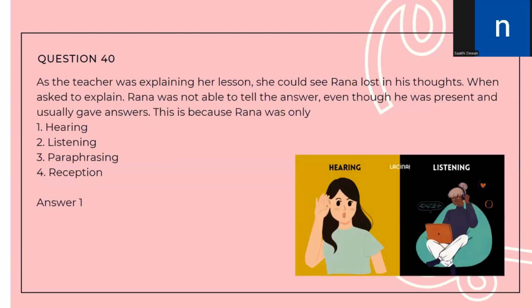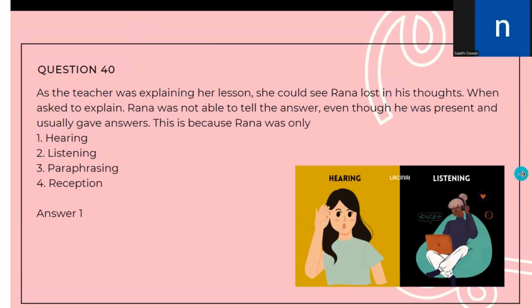Question number 40. As the teacher was explaining her lesson, she could see Rana lost in his thoughts. When asked to explain, Rana was not able to tell the answer even when he was present and usually gave answers. This is because Rana was only hearing. He was not listening, and that is why he could not explain whatever the teacher said. He was only hearing, but he was not comprehending the same. Unless the comprehension happens, listening is not possible. So the answer is option number 1, hearing.